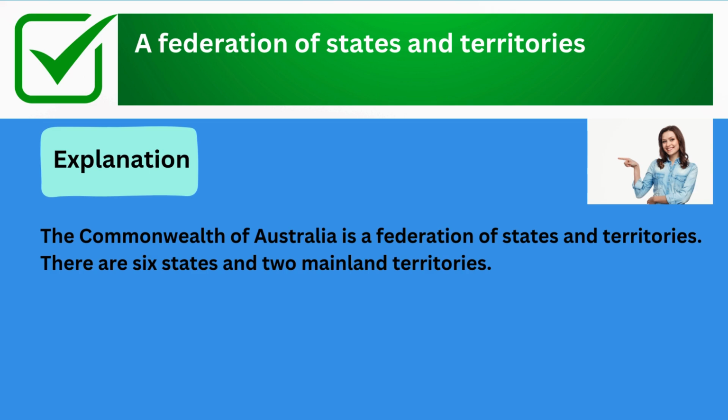The correct answer is a federation of states and territories. Explanation: the Commonwealth of Australia is a federation of states and territories. There are 6 states and 2 mainland territories.